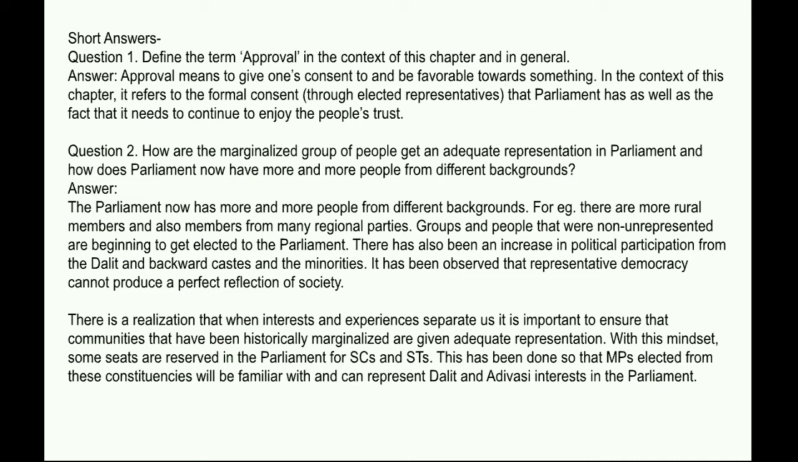It has been observed that representative democracy cannot produce a perfect reflection of society. There is a realization that when interest and experience separate us, it is important to ensure that communities that have been historically marginalized are given adequate representation. With this mindset, some seats are reserved in the Parliament for SCs and STs. This has been done so that MPs elected from these constituencies will be familiar with and can represent Dalit and Adivasi interests in the Parliament.